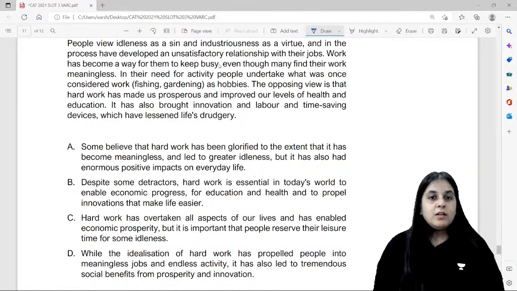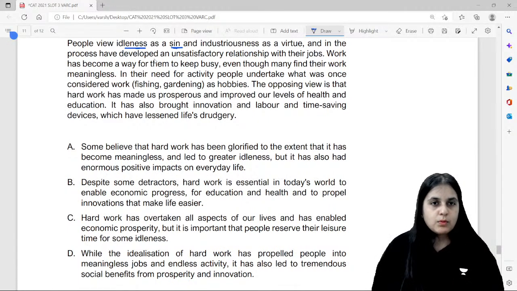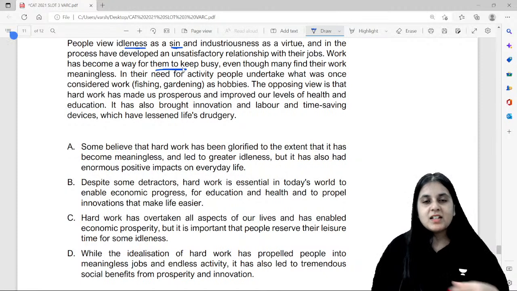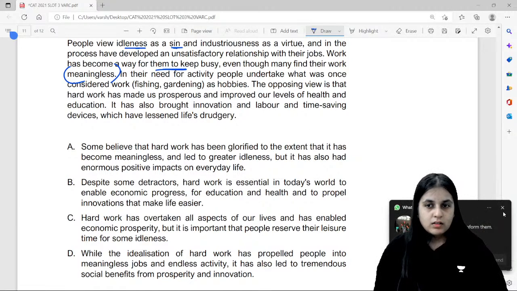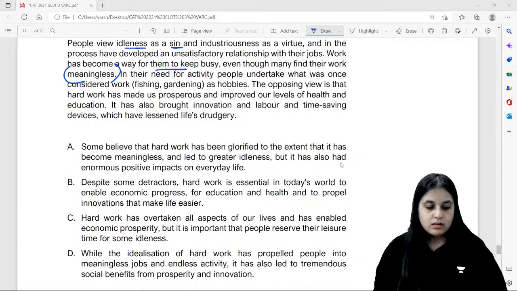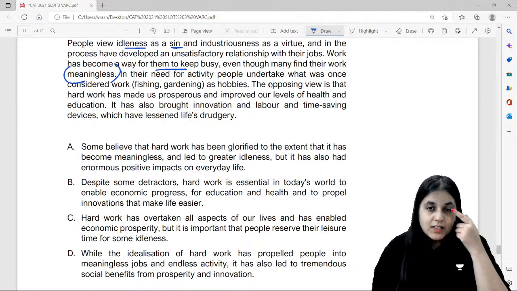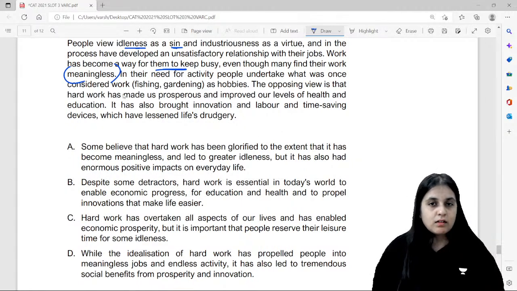Next one, guys. People view idleness as a sin and industriousness or hard work as a virtue. And in the process have developed an unsatisfactory relationship with their jobs. Work has become a way for them to keep busy. करते रहो कुछ ना कुछ. अगर आपका काम meaningless लगता है तो भी करते रहो. In their need for activity, people undertake what was once considered work.